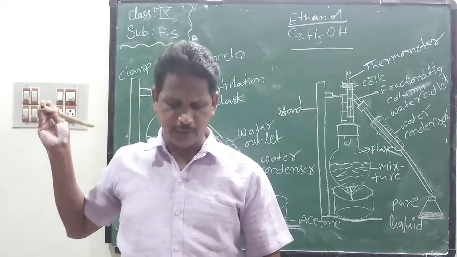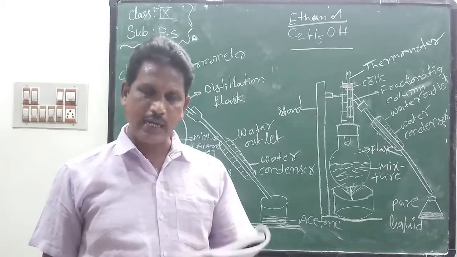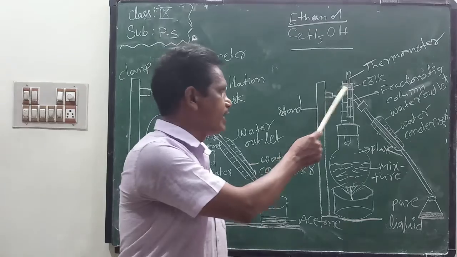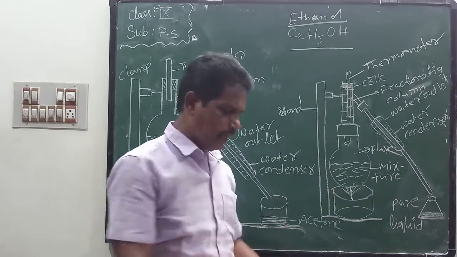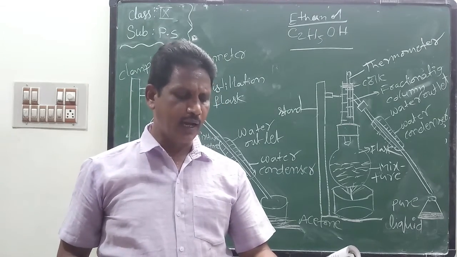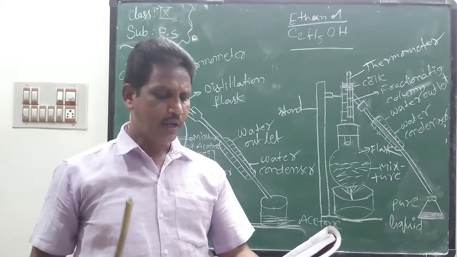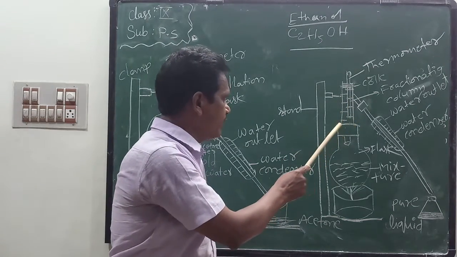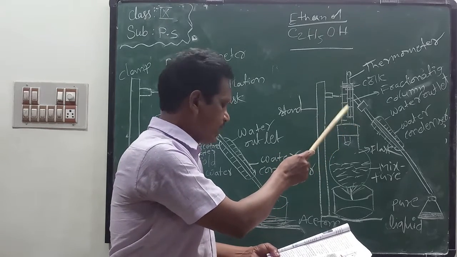Now the apparatus is similar to that of the simple distillation method, except that we add a fractionating column between the distillation flask and the condenser. A simple fractionating column is a tube packed with glass beads.